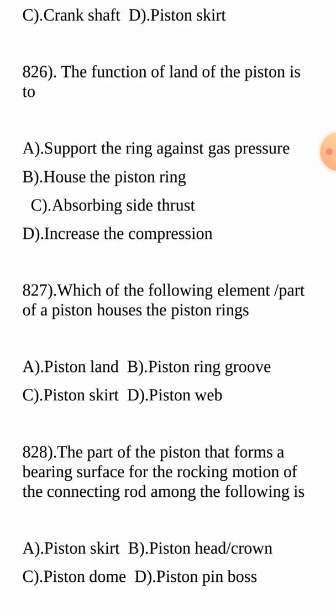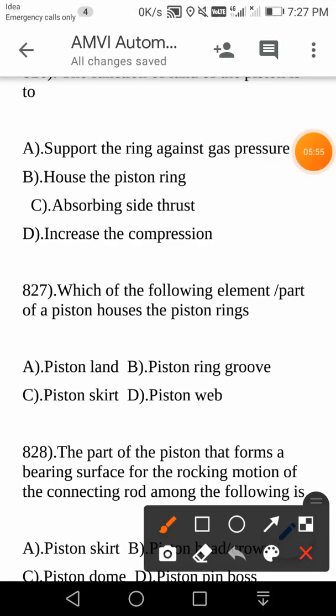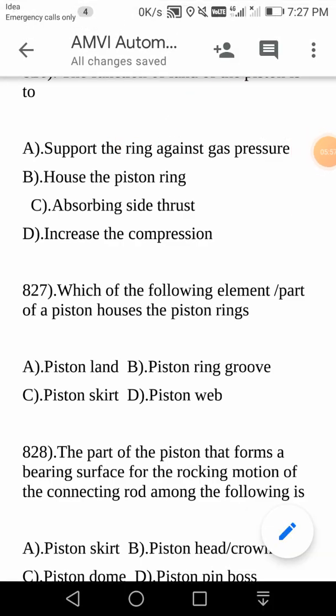In the first chapter itself, the total description of the IC engine and its parts is there. In the initial few pages, the engine is described, all its parts are given, and their functions are also given. So please go through that. You will not have any doubt regarding questions related to the construction of an IC engine. Here, the function of the land of the piston is to support the ring against the gas pressure, right?